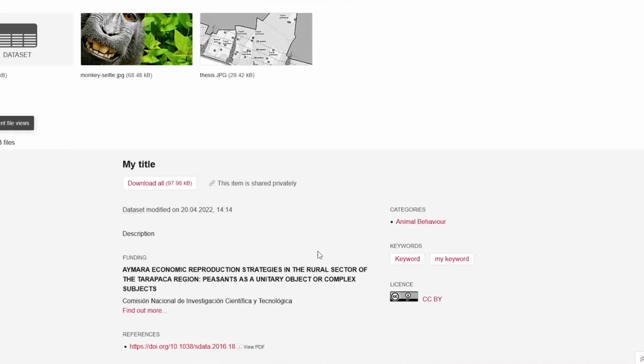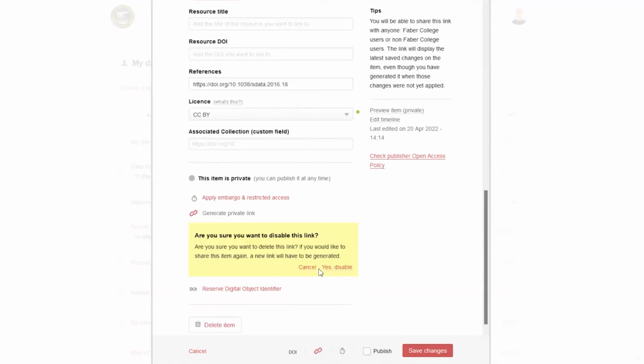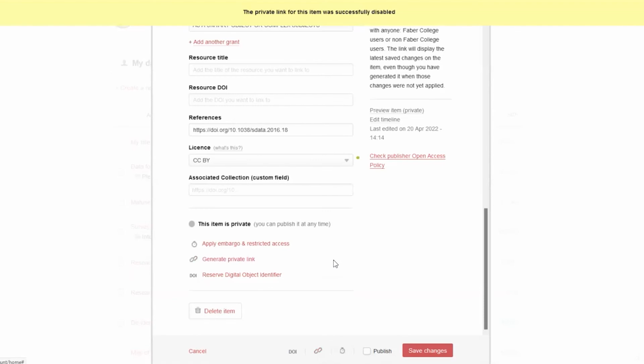So you can create these private links and share them as part of a peer review process. And that way your reviewers can look at your data as they're reading your manuscript, and be able to see the whole of your research. And then when you're done, you can just disable that, and they won't be able to access that anymore.